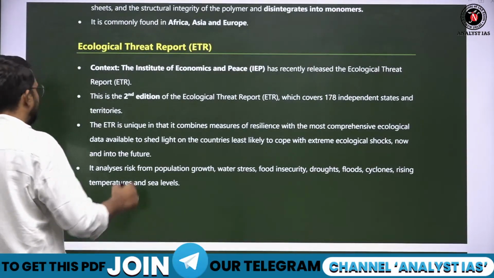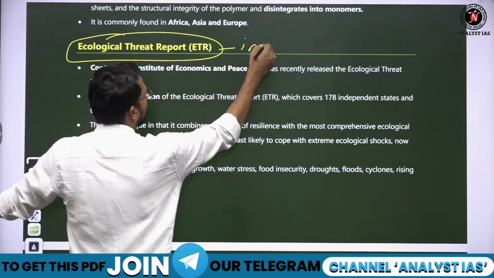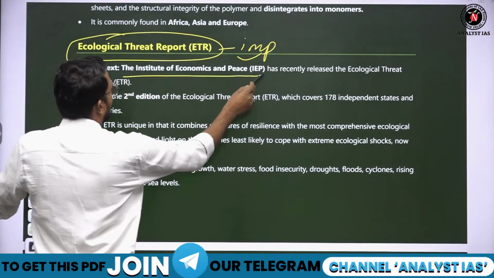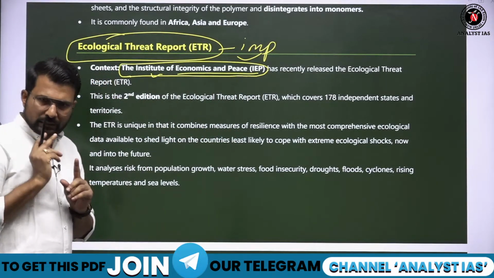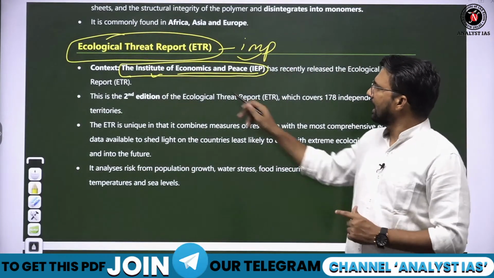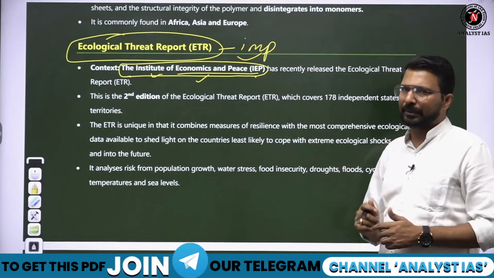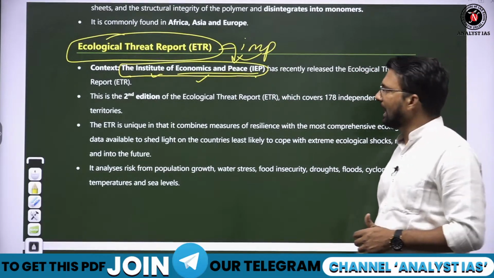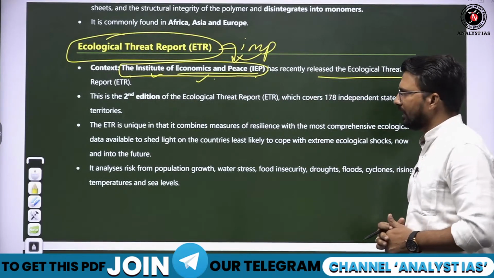Next important current affair, ecological threat report. This is important. What is ecological threat report, IEP? It is produced by the Institute of Economics and Peace. Remember this is an ecological report, but it is produced by an economic institution, Institute of Economics and Peace, IEP. So ये point remember रखिए.